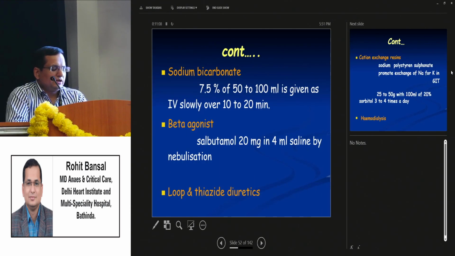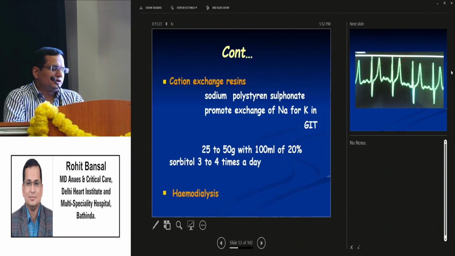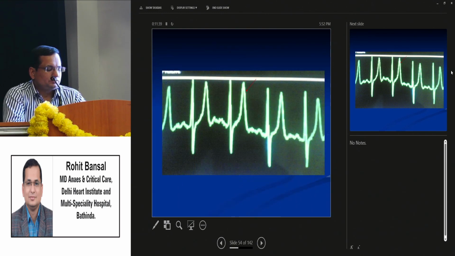Then sodium bicarbonate, 7.5% of 50 to 100 milligrams, is given IV slowly over 10 to 20 minutes. Then beta agonist, salbutamol, 20 milligrams in 4 ml saline, is given by nebulization. Then loop and thiazide diuretics are other treatment choices. Cation exchange resins, sodium polystyrene sulfonate, promote exchange of sodium for potassium in the GIT. 25 to 50 grams in 100 ml of 20% sorbitol, 3 to 4 times a day, should be given. Hemodialysis is the last option.